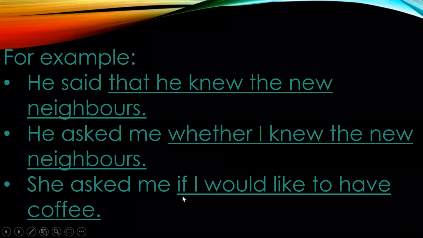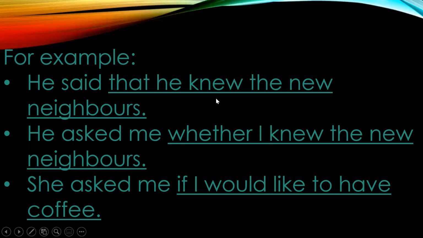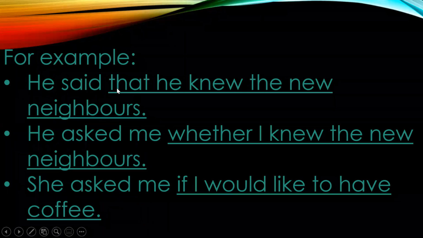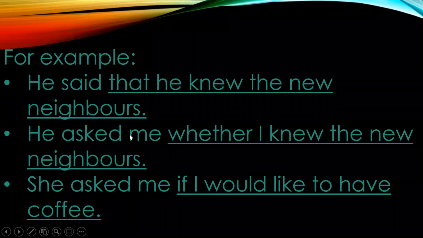So if I would like to have coffee, again, this conjunction if is where the noun clause is beginning from. I is the subject, like is the verb. Here also I is the subject, knew is the verb. Here also he is the subject, knew is the verb. But it does not convey complete sense. All these clauses do not convey complete sense, and they are noun clauses. He said what? He asked me, what did he ask you? She asked me, what did she ask you? So these are all noun clauses and they can begin with conjunctions.